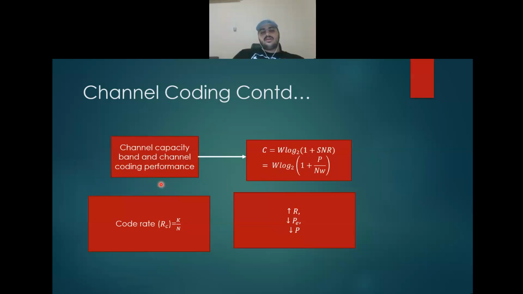Also, there are two effects on the channel: when the power increases, the capacity increases, and the other effect is that when the bandwidth increases, the capacity increases and decreases at the same time until it saturates. And the code rate is equal to the length of the input over the length of the output.